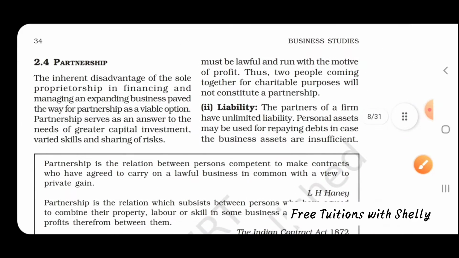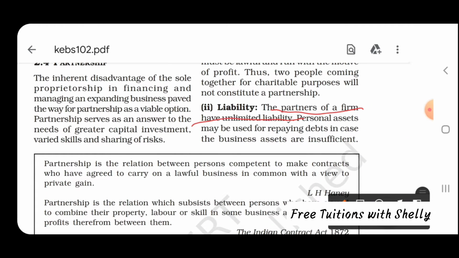The second one is liability. The partners of a firm have unlimited liability. Personal assets may be used for repaying debts in case the business assets are insufficient. If a business has huge debts and the partners are not able to pay the debt, what will they do? They will sell their assets. And if the assets are not sufficient to meet the liability, then the partners have to arrange the money. So the liability is unlimited. The personal assets may be used if the business assets are not able to cover the debt.